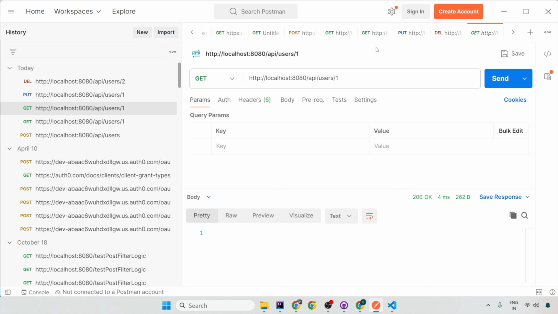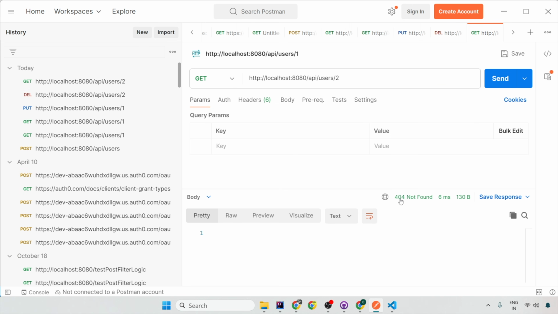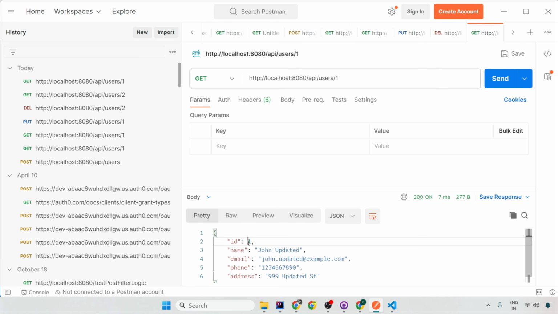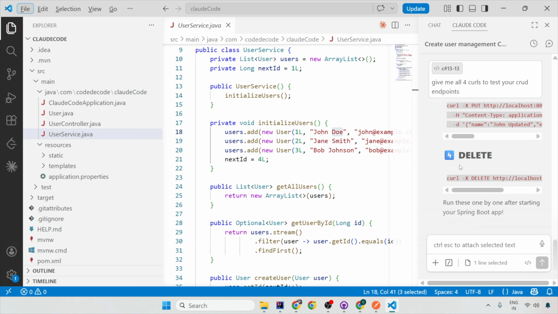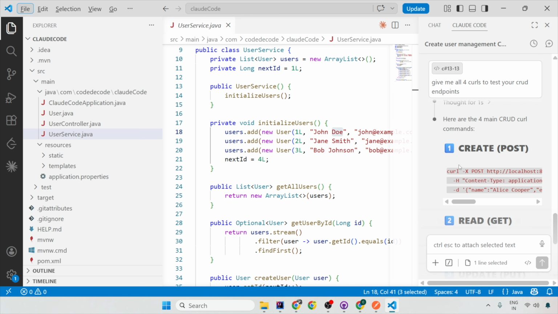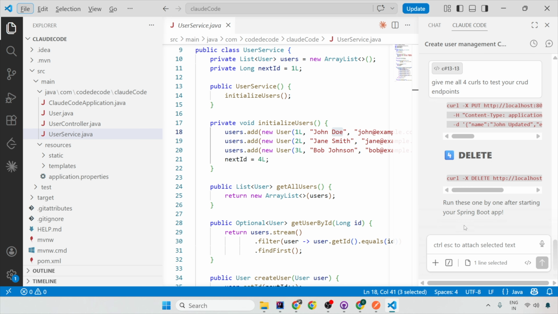If you try to get this with ID 2, it will say 404. But if you ask for ID 1, it will send you the data. So this is how beautifully all the CRUD has been properly implemented. And I have shown you with the testing that the code that Claude has done is working perfectly fine. If you face some issues, you just don't have to do anything. It will automatically fix those issues also for you.